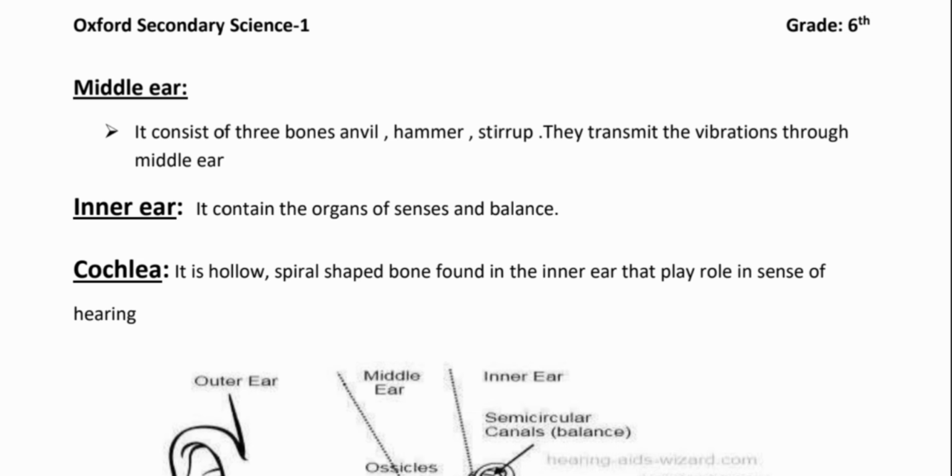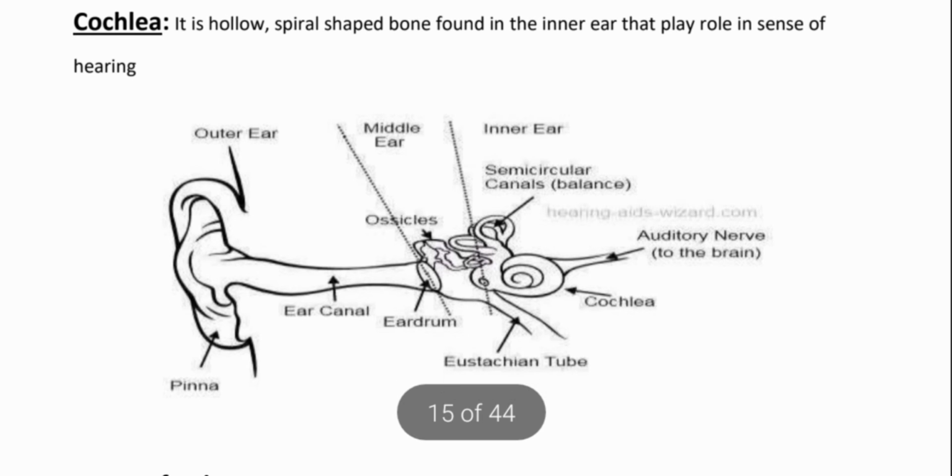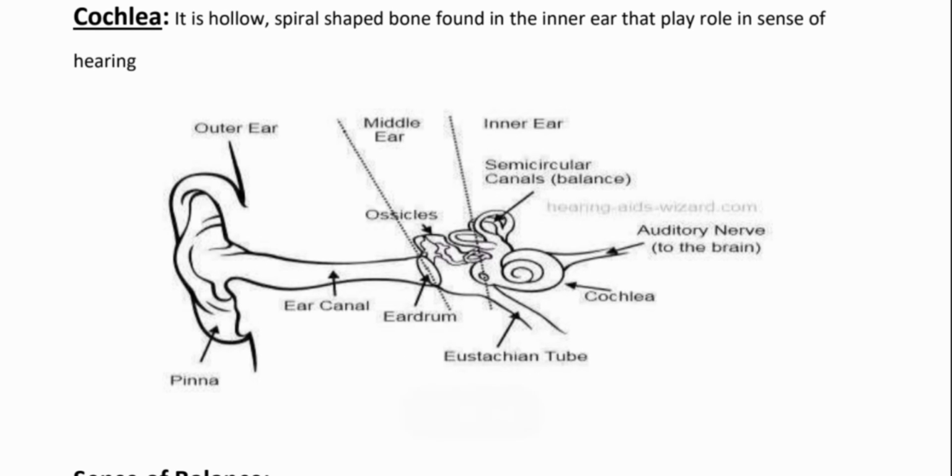You can see three main parts in the diagram, students. The outer ear, you can see, is also known as the pinna, and in the center of the middle ear you can see the eardrum. It separates the outer ear from the inner ear. And in the last you can see the inner ear, in which you can see the hollow-shaped bone. This is known as the cochlea, whose function is hearing and sense of balance.